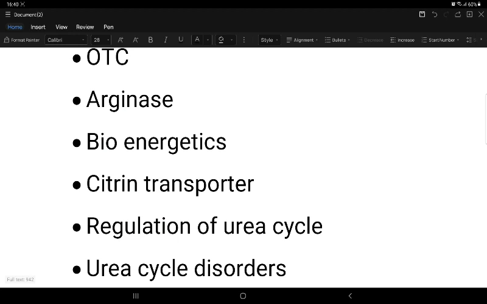Comparing the difference between CPS1 and CPS2: CPS1 is in mitochondria, CPS2 in cytoplasm; CPS1 is for the urea cycle, CPS2 for pyrimidine synthesis; the source of ammonia for CPS1 is free ammonia, and for CPS2 it is glutamine. Okay, and then coming to the bioenergetics. What actually happens is that ammonia gives one NH2 group, aspartate gives another NH2 group, and the CO is there from the bicarbonate. That NH2-CO-NH2 is the structure of urea.